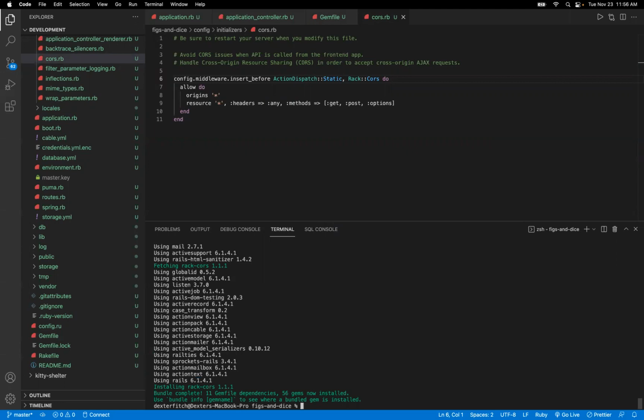So I'm going to start with generating users. So I'm going to say rails g resource user. And I can start naming some attributes of the user here.